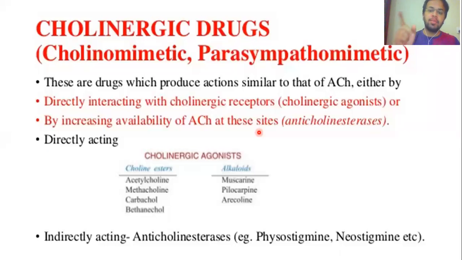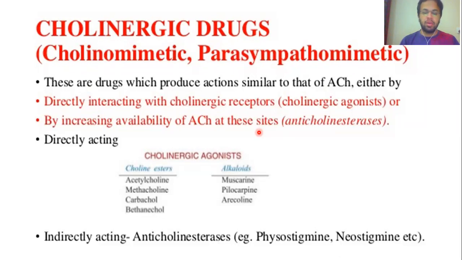And the enzyme which is present in the blood and degrades the acetylcholine, if the acetylcholine comes into the blood, is known as the butyrylcholinesterase enzyme, right? This is the number one point.